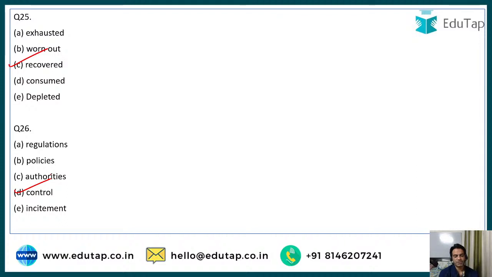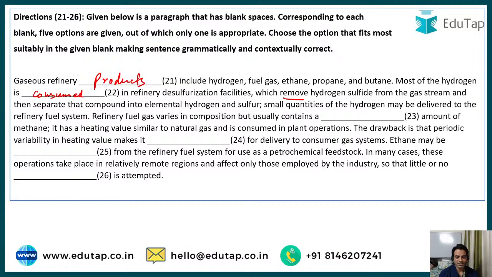See, the less people control these processes, the fewer are the chances of getting into an accident. No, dear, the correct option is option number D, control. Very good, Gajendra. It should not be E, it should be D. So see what they are saying, because it is dangerous, right? In many cases, these operations take place in relatively remote regions and affect only those employed by the industry, so that little or no control is attempted. So if one is able to control it, it becomes difficult for everyone, right?